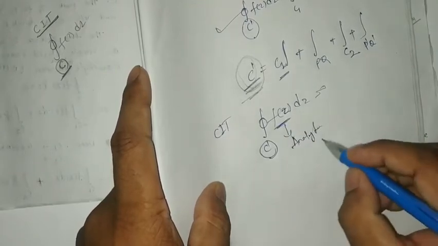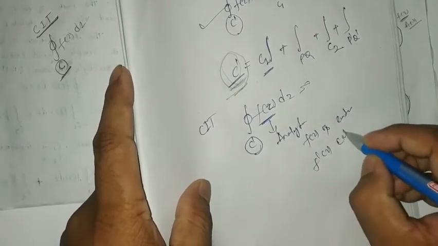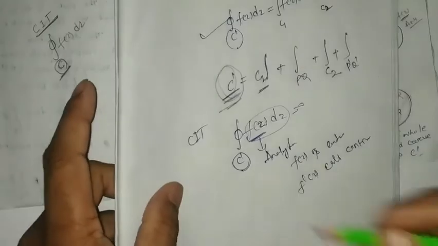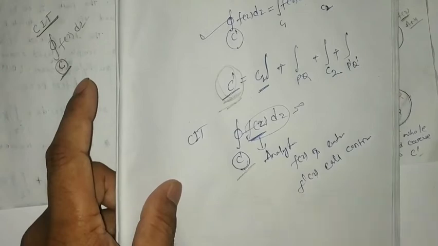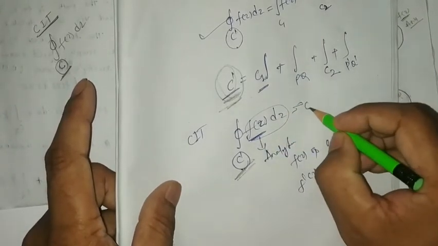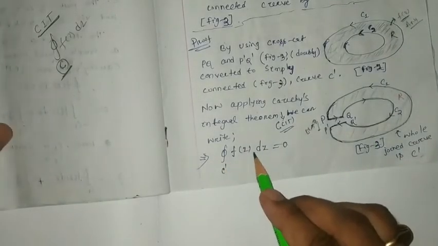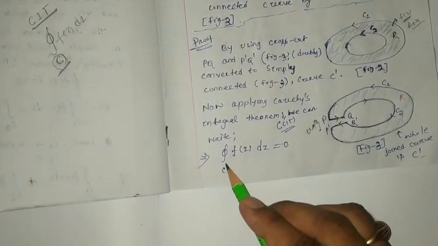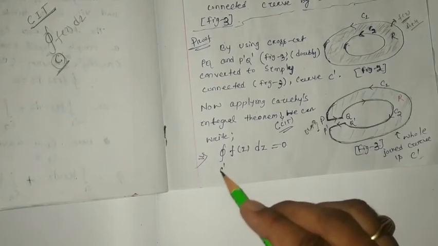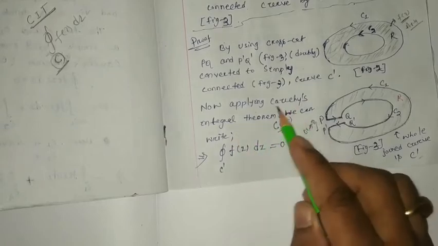That means f(z) is continuous and its first derivative is also continuous. So f(z) is analytic inside this closed curve. Remember it, inside this closed curve. So it will be equal to 0 according to CIT. So the closed integration due to the curve C dash of f(z) dz equals 0 due to Cauchy's integral theorem.